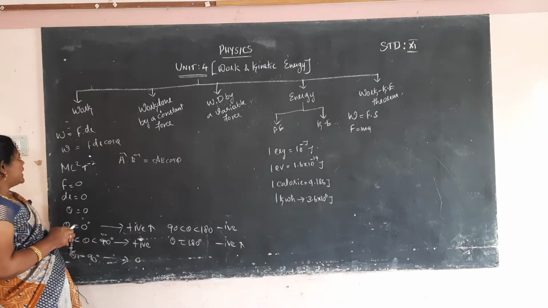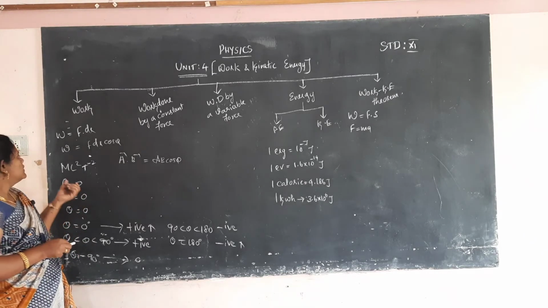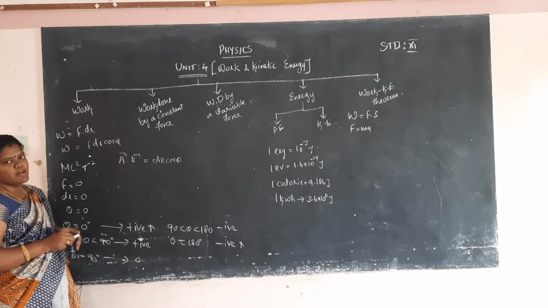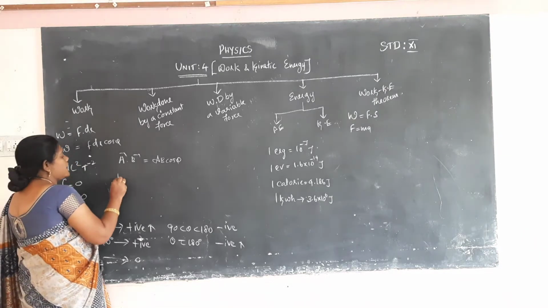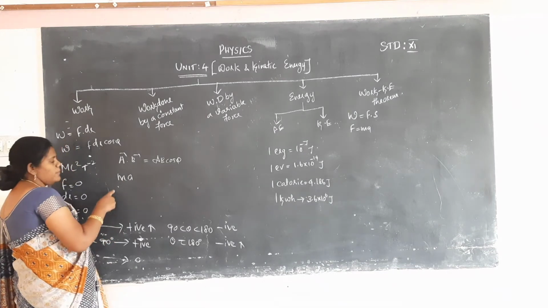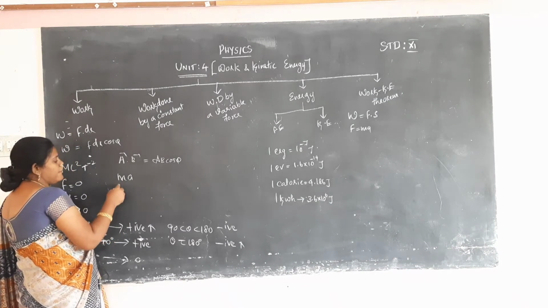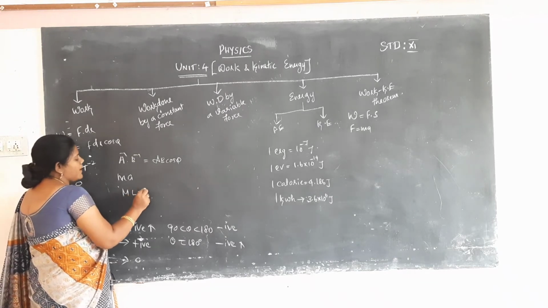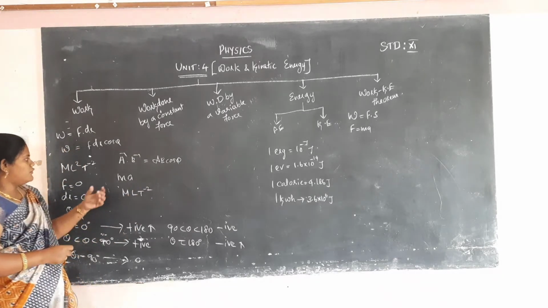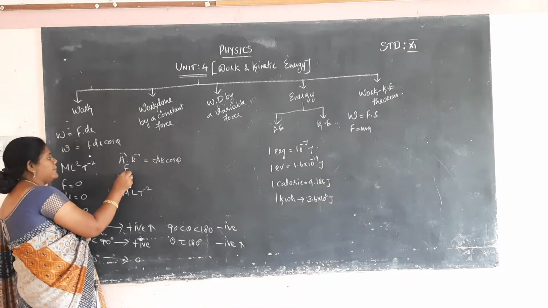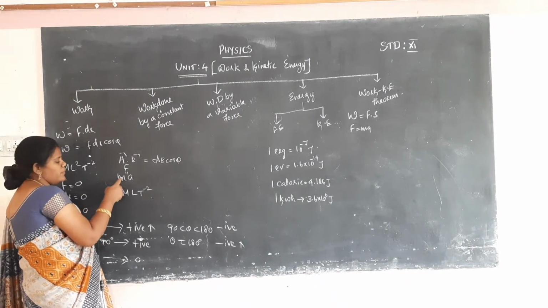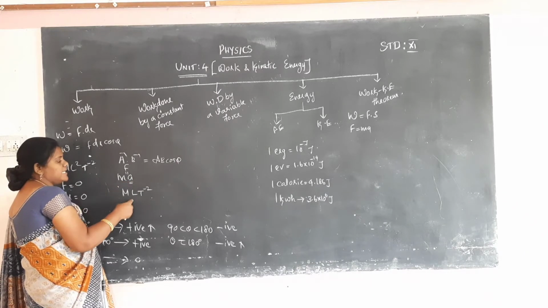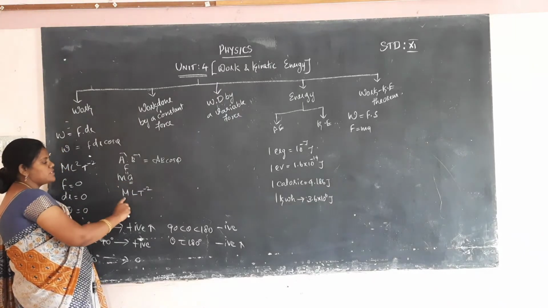What is the dimension formula for work? How to calculate the dimension formula? What is the dimension formula for force? Force is equal to M into A. The dimension formula for mass is M, and for acceleration A it is L T^-2. That is the dimension formula for force.